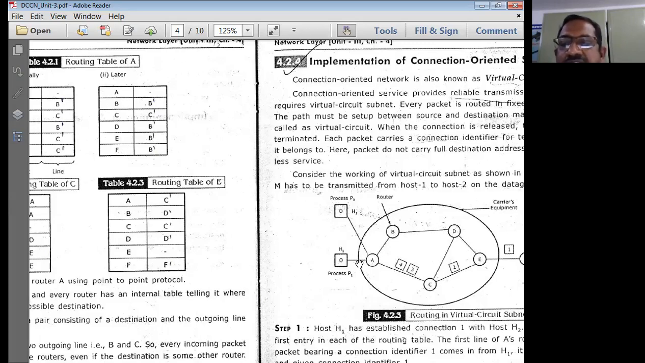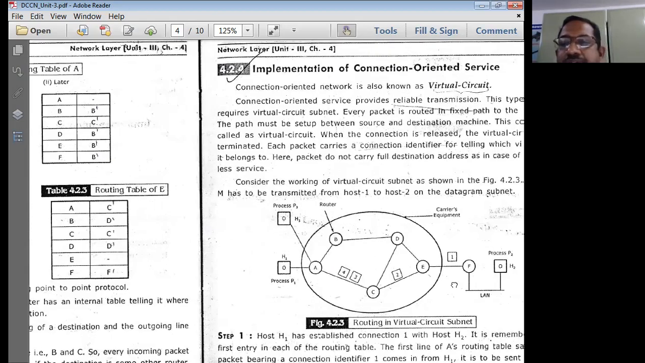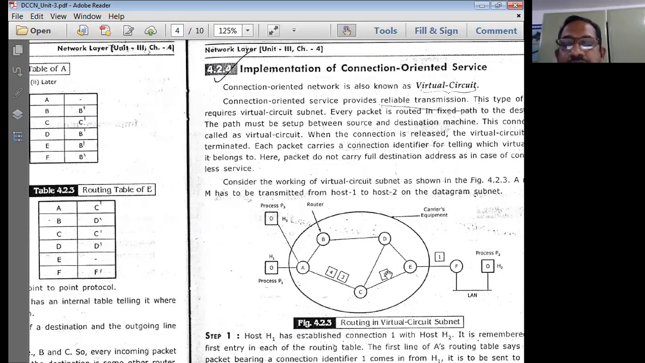So this entire series line is designated by the letter B dash. Then F. F means what? F means packet 4. That means this is for packet 4 we are writing this routing table. So this packet 4 is traveling through routers A, B, D, E, and F.